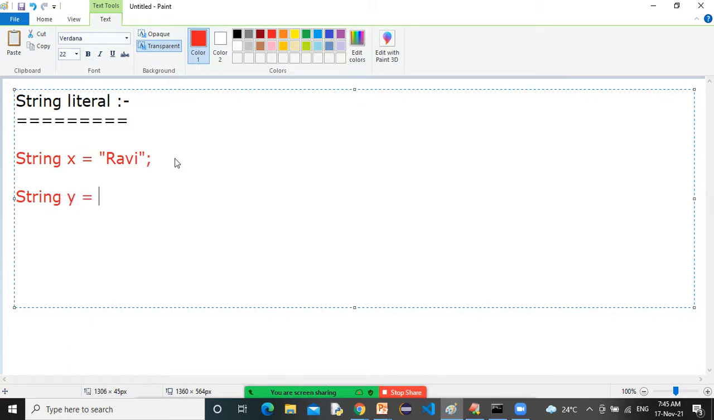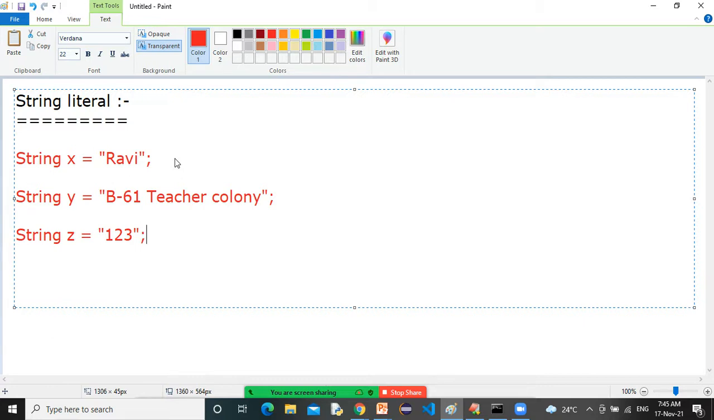String y is equal to, let's say, some address, B-61 Teachers Colony. Some address is there. It is a collection of alphanumeric characters. Possible, sir. String z is equal to sir123. Yes, sir, possible. All are possible.